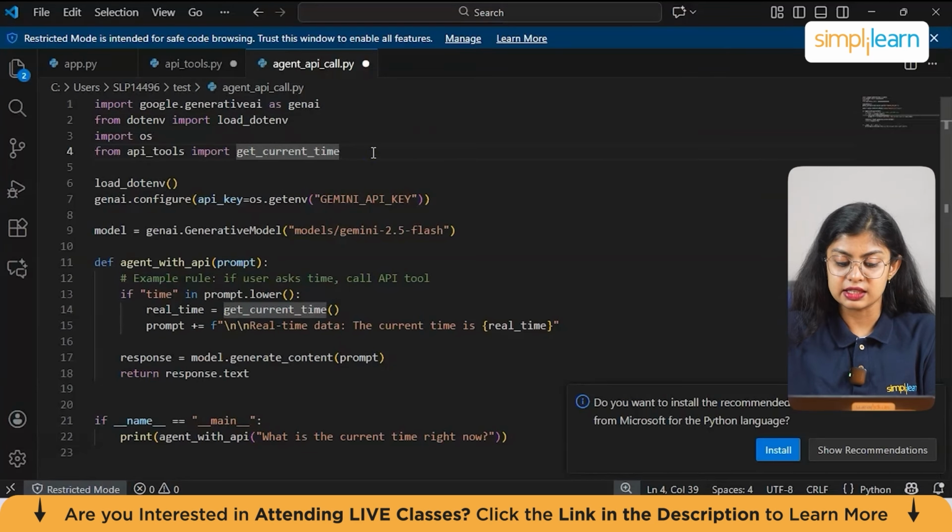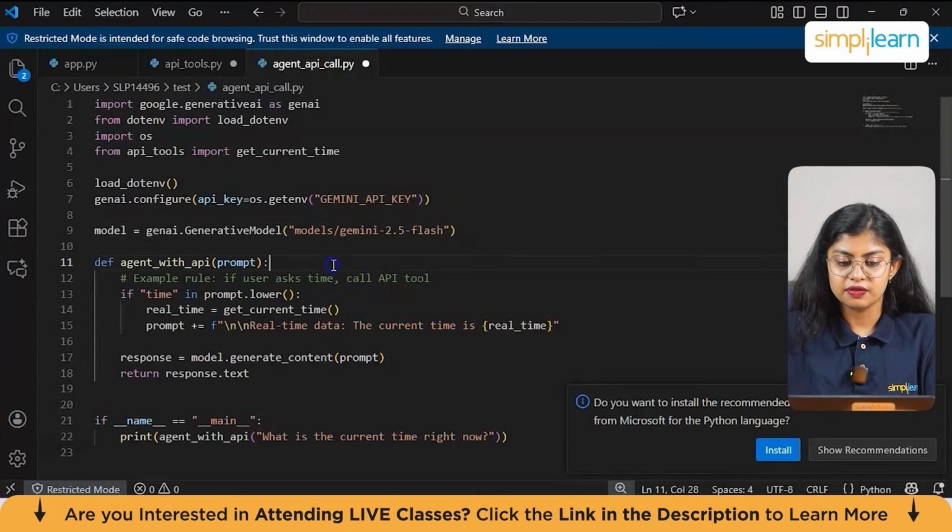This imports our custom function that fetches the real-time data. Next we have load_dotenv, which loads all variables stored inside the .env file into the environment. And then we have the generative AI configuration, which configures the Gemini API using the key stored in the environment. Next we have the model. Again, I'm mentioning the same model, which is Gemini 2.5 Flash.